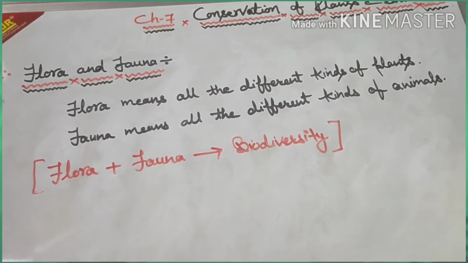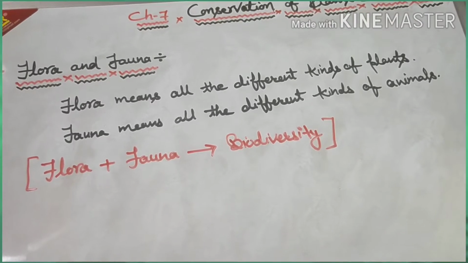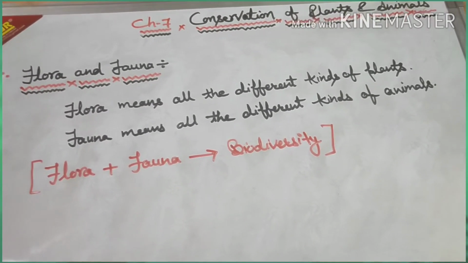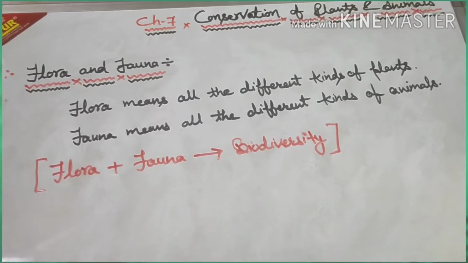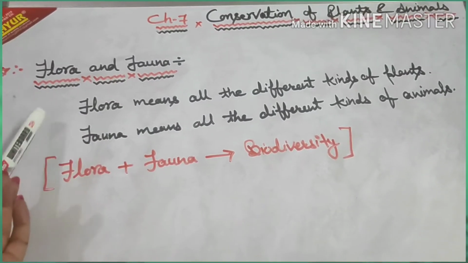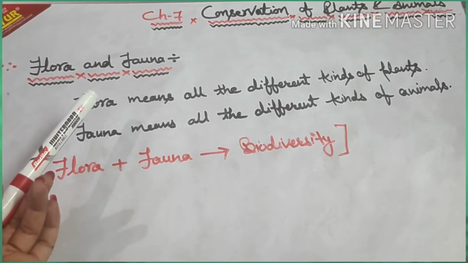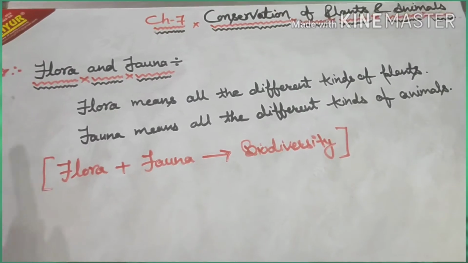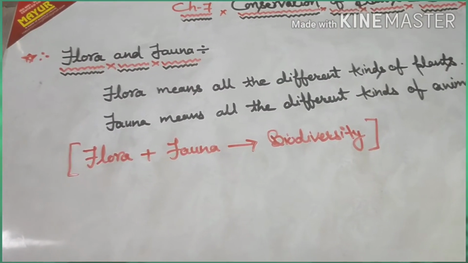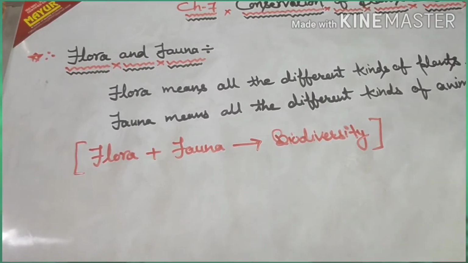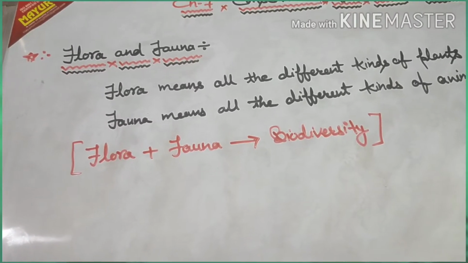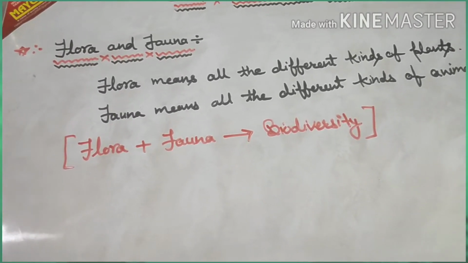In this video today, we are going to discuss another topic of the chapter. All right. So, here I am firstly going to discuss flora and fauna. Now, what is flora and what is fauna? Flora means all the different kinds of plants living in their natural surroundings are called the flora of that place.